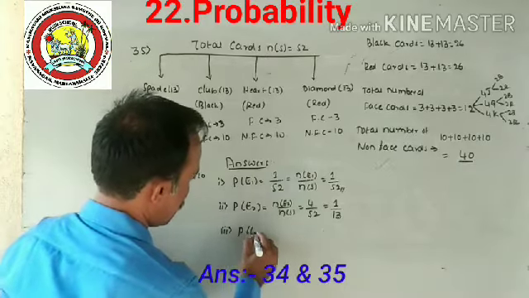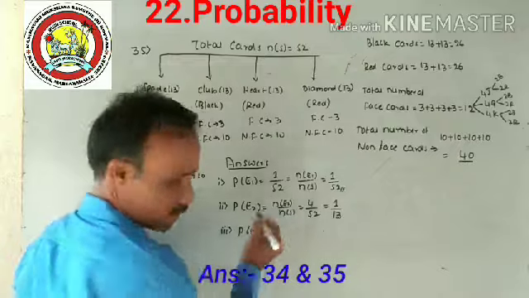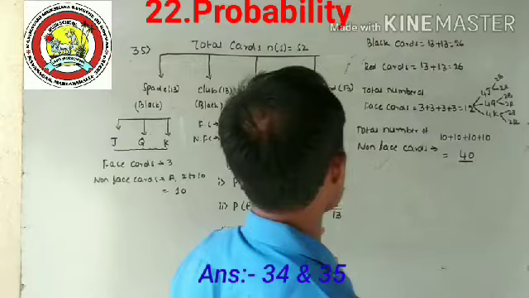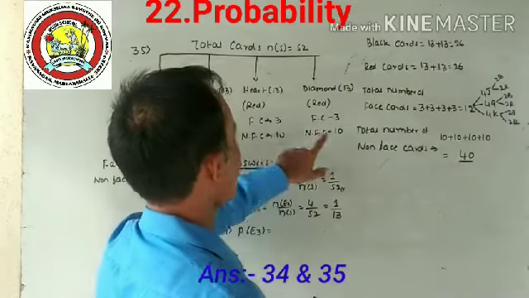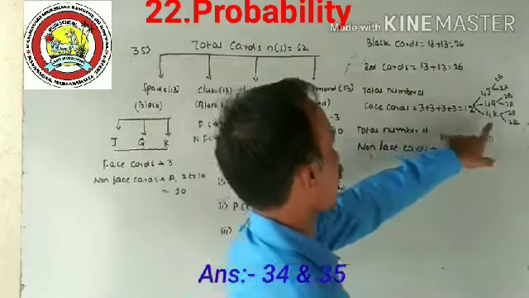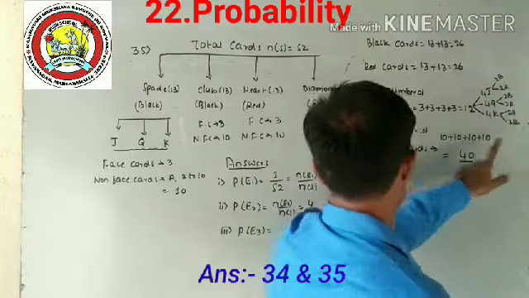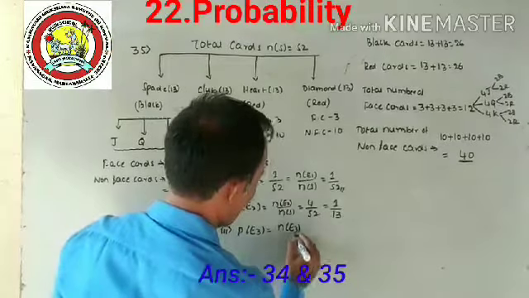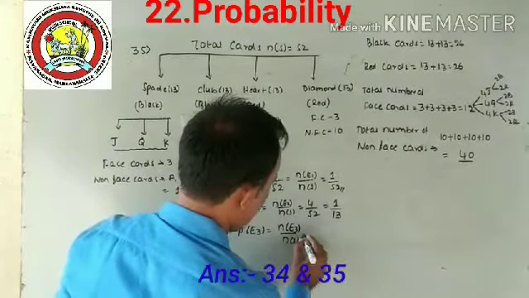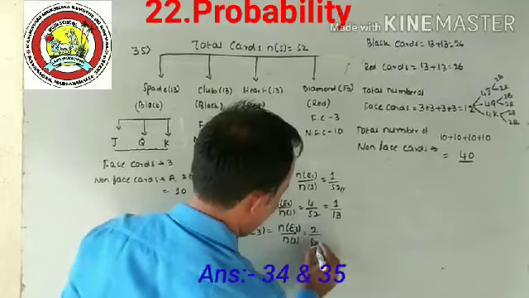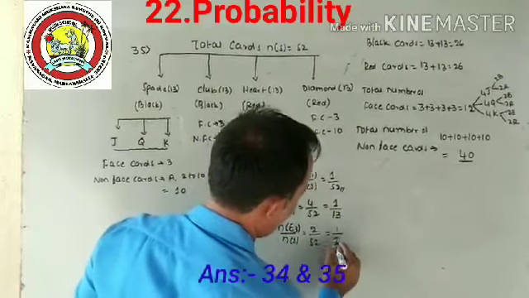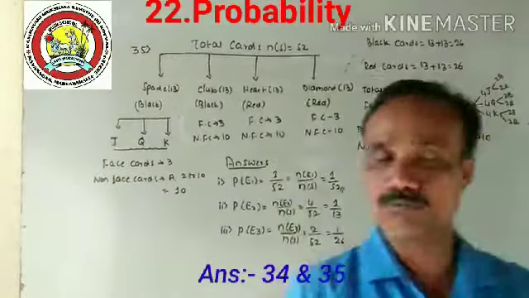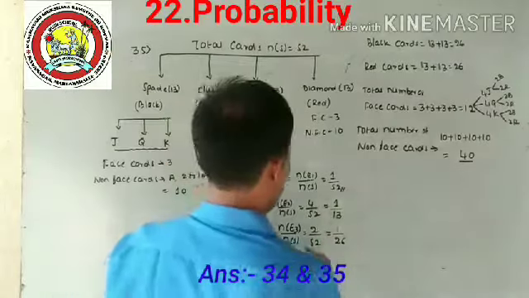Next, third question. Let E3 be the event of getting a king of red color. One here, one here, one here, one here. King of red color, that is 2. n of E3 by n of S is 2 divided by 52, which is 1 divided by 26. The third answer is 1 divided by 26.